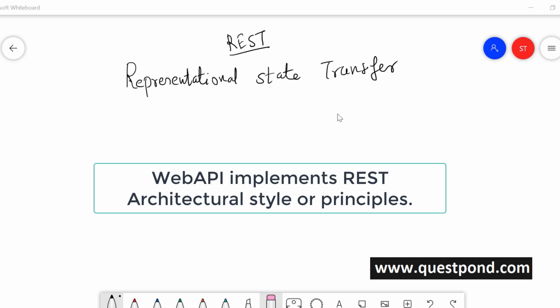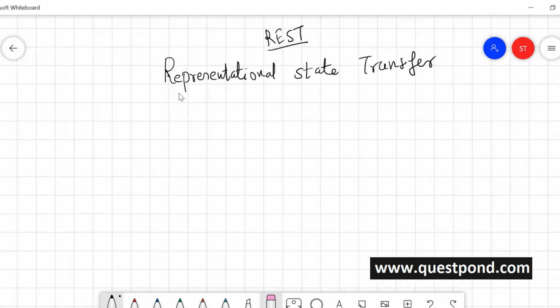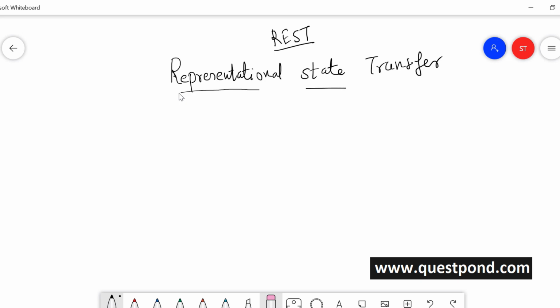But remember that once you utter the word REST, then you should be able to explain it. So let us try to understand what exactly is this REST, and how does the Web API controller satisfy the REST principles. So as I said, REST is a principle. REST is an architectural style. Look at my answer. REST is an architectural style. In case you can't say the word architectural style, say REST is a principle. So this REST stands for representational state transfer. Just big words, nothing. Representational state transfer.